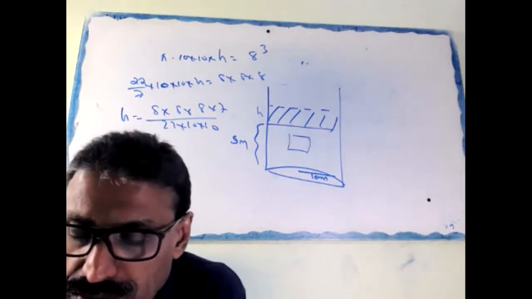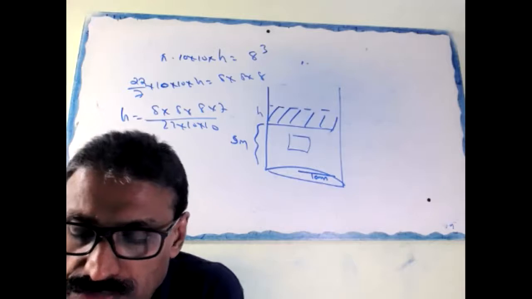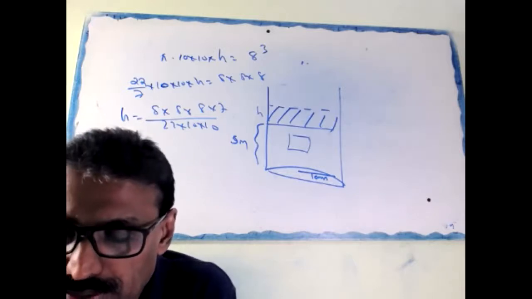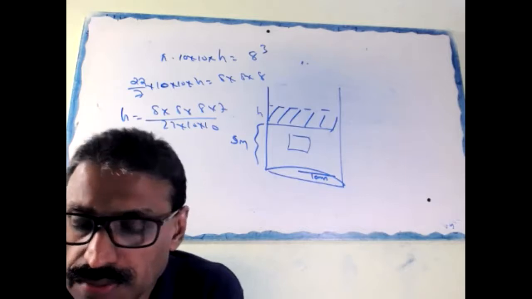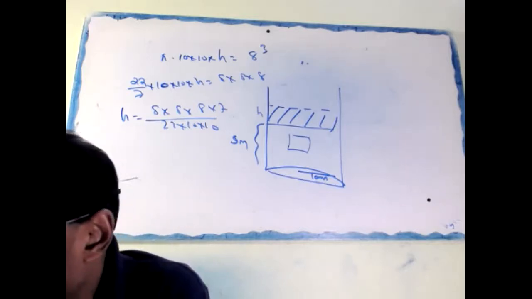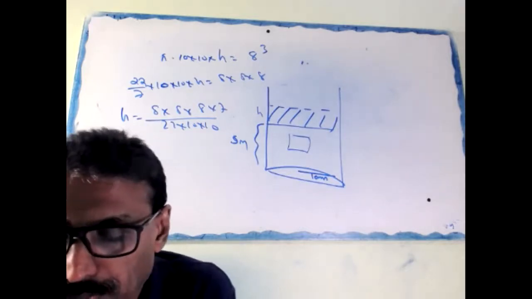Find the volume of the remaining solid to the nearest centimeter cube.